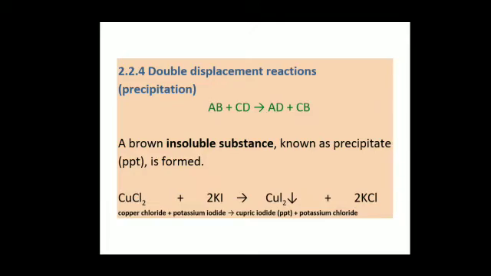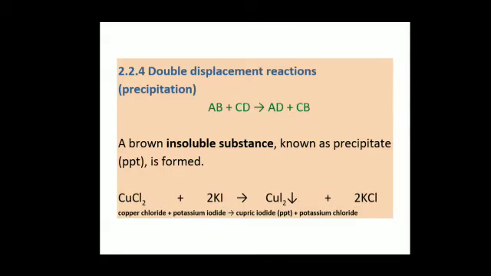AB gives A plus B, a decomposition reaction. A plus BC gives AC plus B, a displacement reaction. Now here AB plus CD, A and C or B and D exchange their places. AB plus CD gives AD plus CB. Here ions and atoms exchange their places, a double displacement reaction.